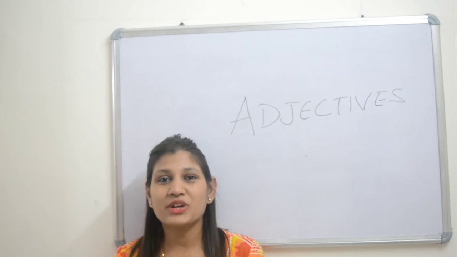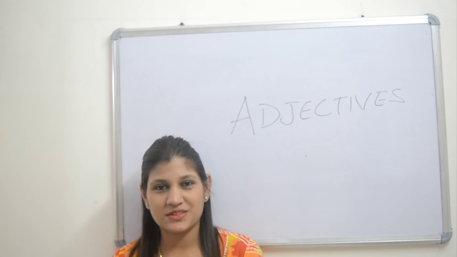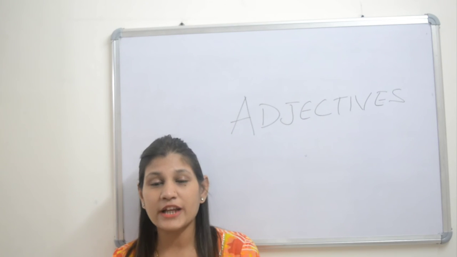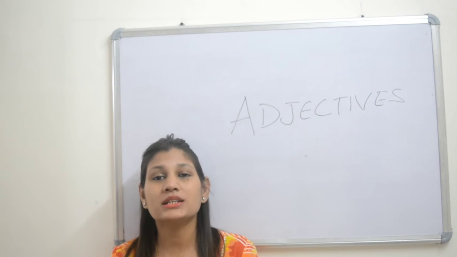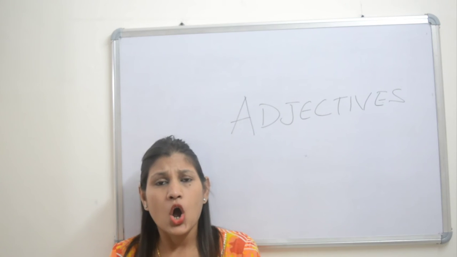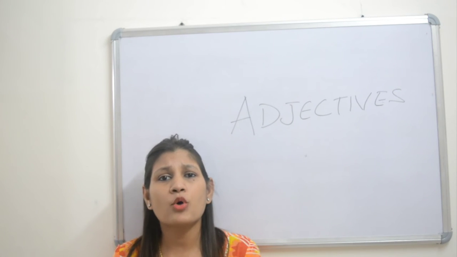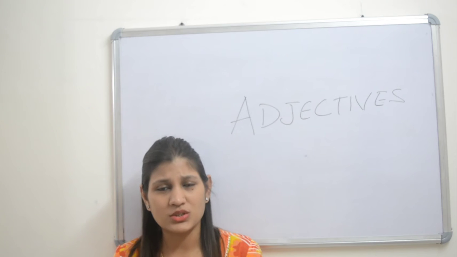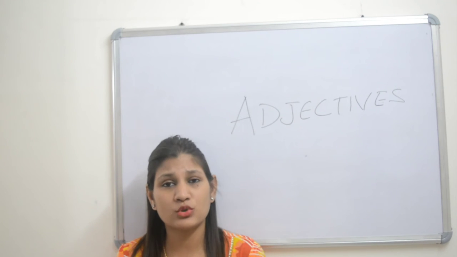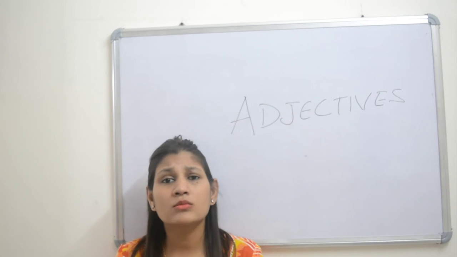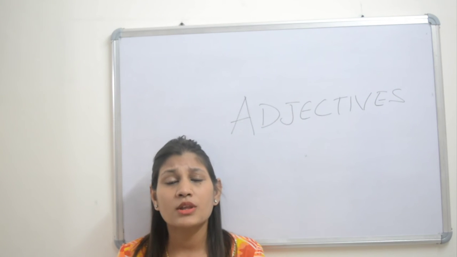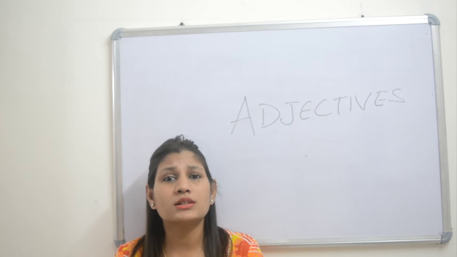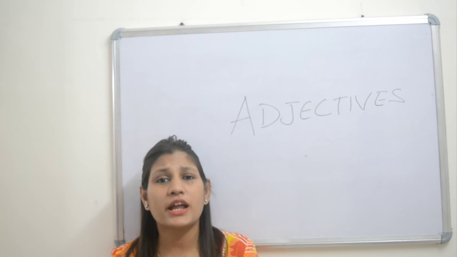So in this video we are going to learn about adjectives. So what are adjectives? Adjectives are the words that describe the nouns, or say that describe the important characteristics of the nouns. For example, beautiful, handsome, gorgeous, fat, tall. All these are adjectives.